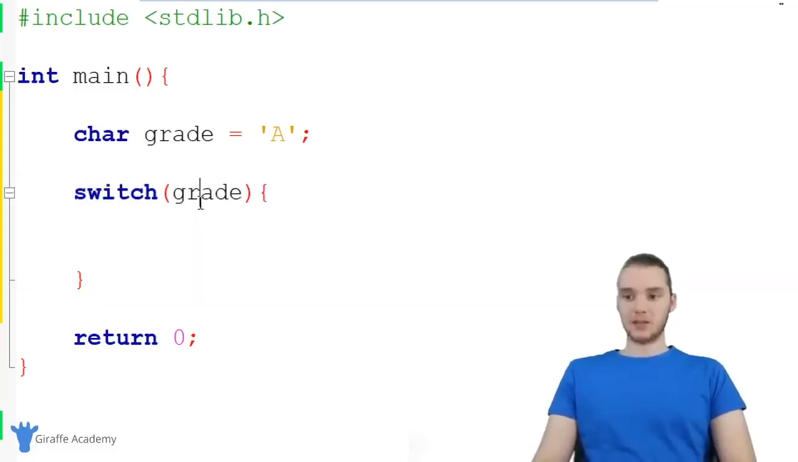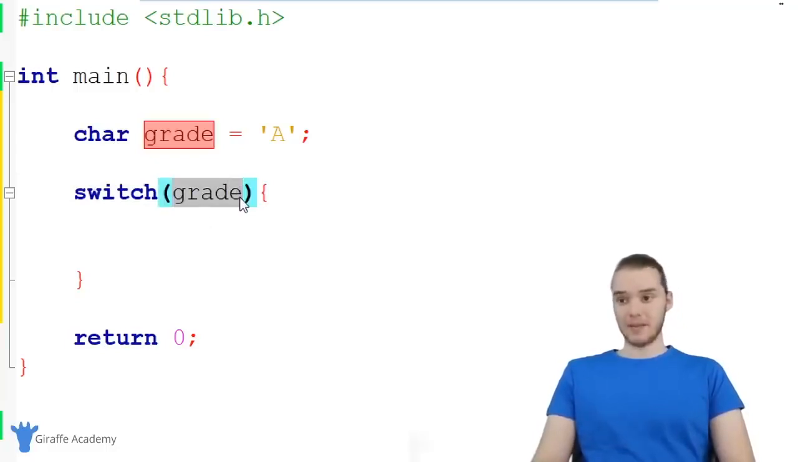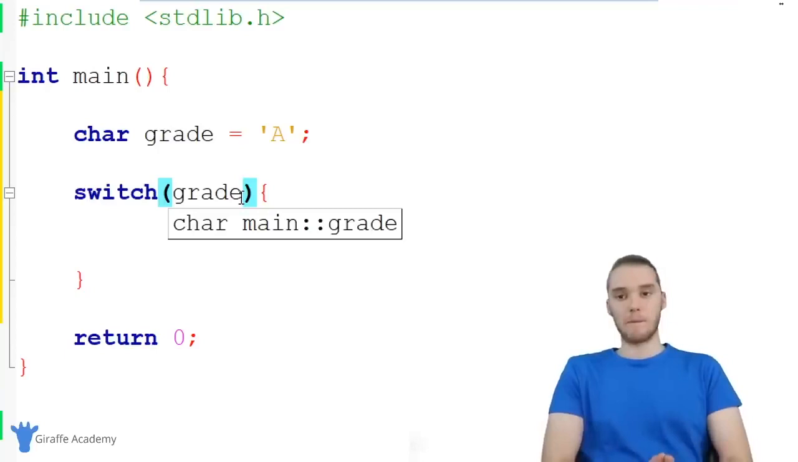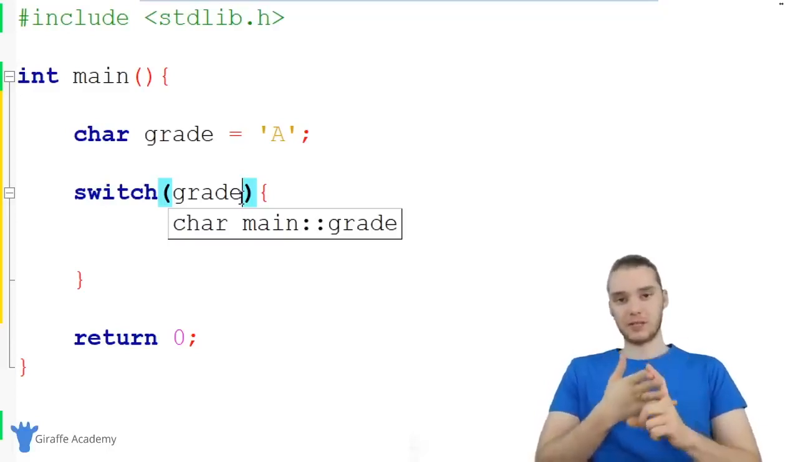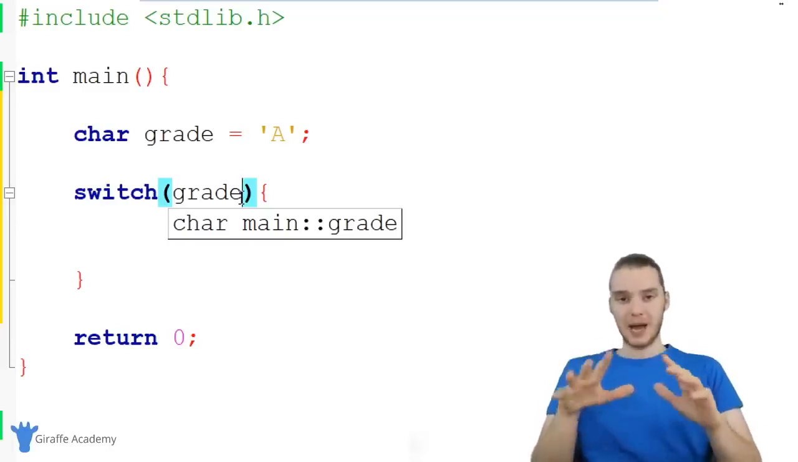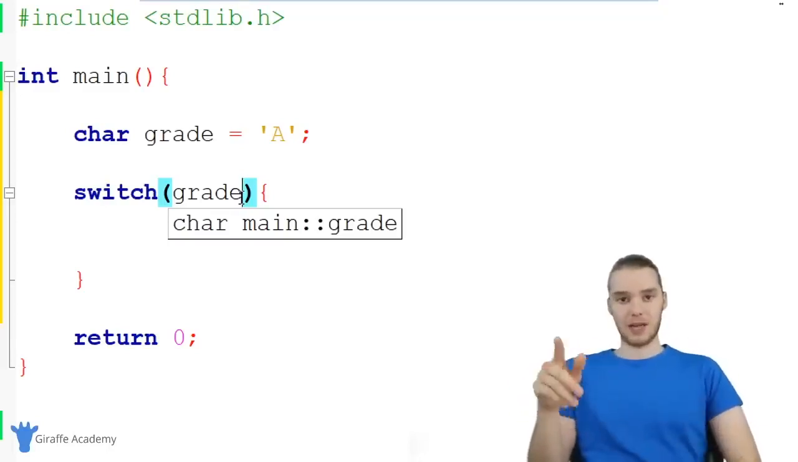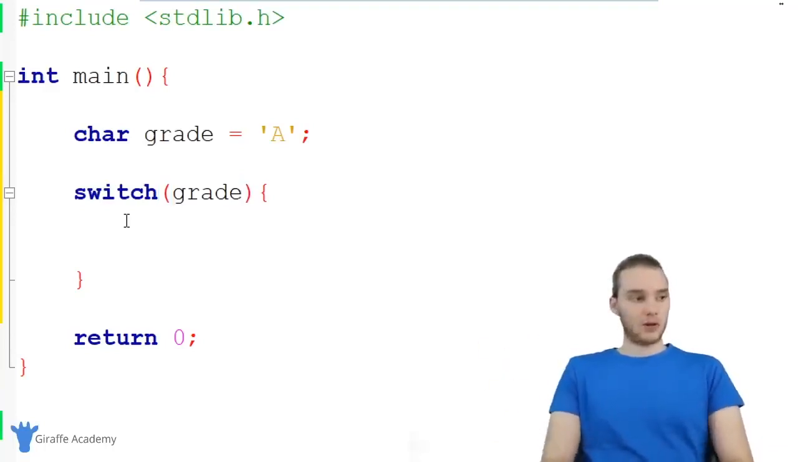Now, here's what I'm basically going to do. I'm going to take this variable that I passed into the parentheses, grade, and compare it to a bunch of different values. So I'm going to see if it's equal to one value, then see if it's equal to a different value, or a different value, or a different value. And depending on the value that it ends up being equal to, we're going to do something different. And these are what are called cases.